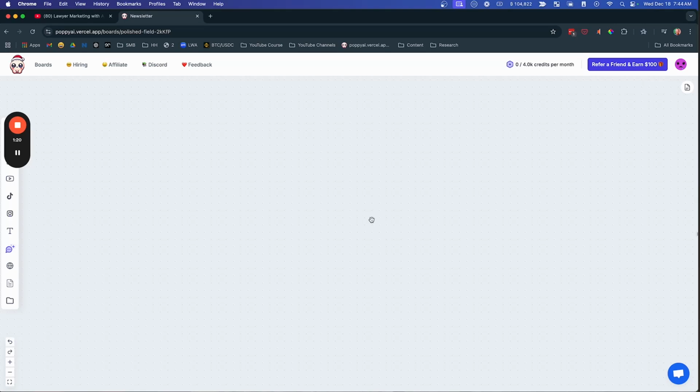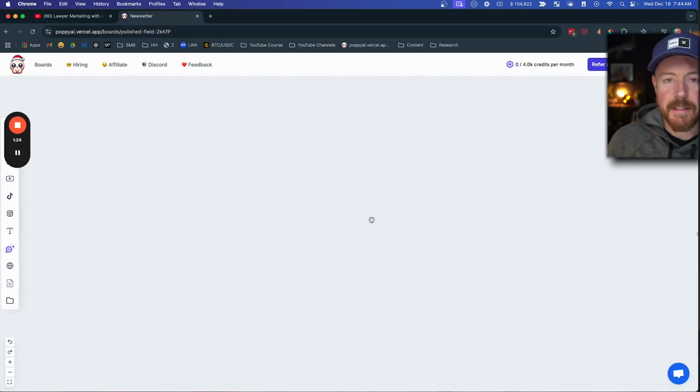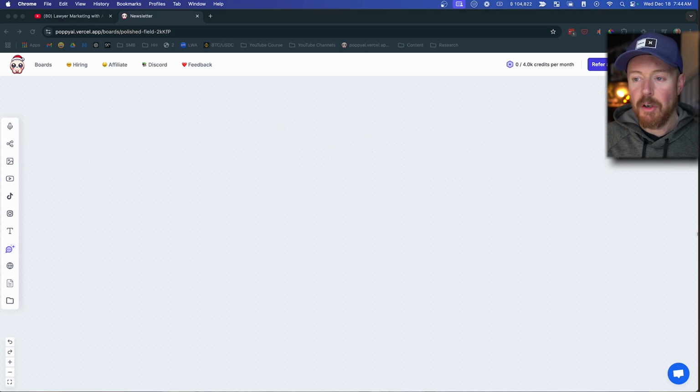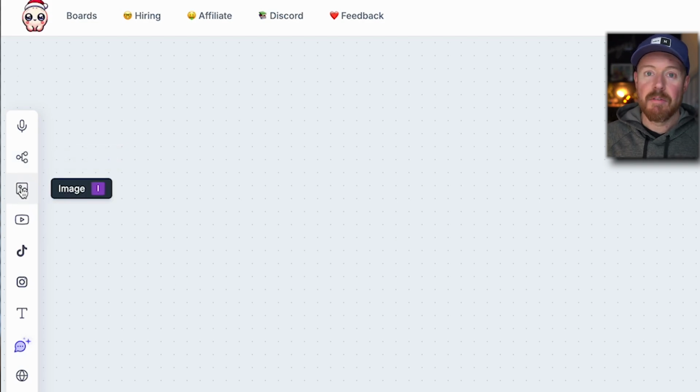So the tool is called Poppy.ai, and this is the tool right here. And what's cool about this is that it allows you to take all the things that you want to train your artificial intelligence chatbot on and compile them in one area. So on here, you can do some really cool stuff. You can actually record audio if you just want to talk to it. You can create a mind map. You can upload images and it will actually read the text from the images and decipher what's in the images.